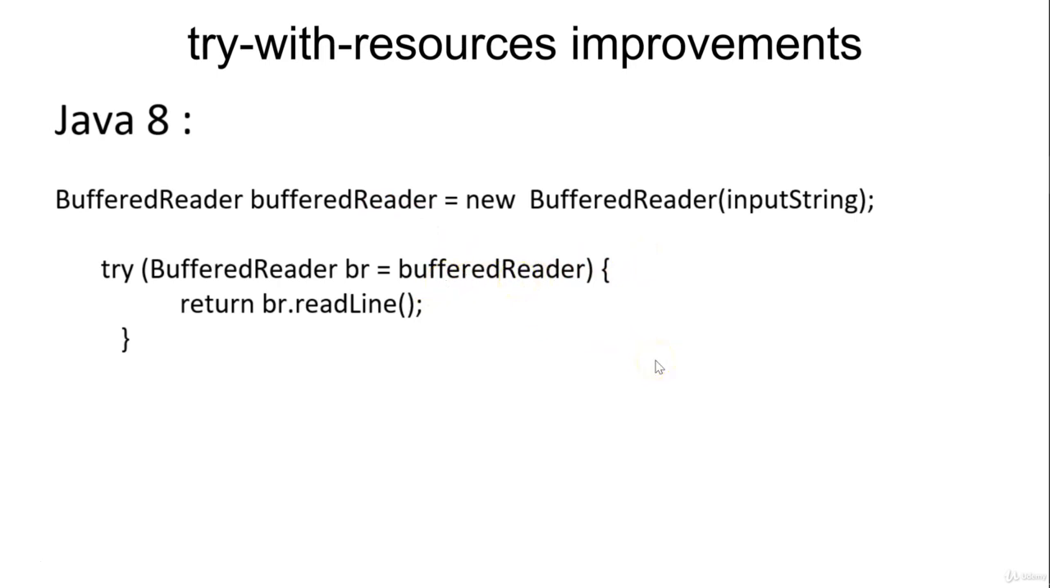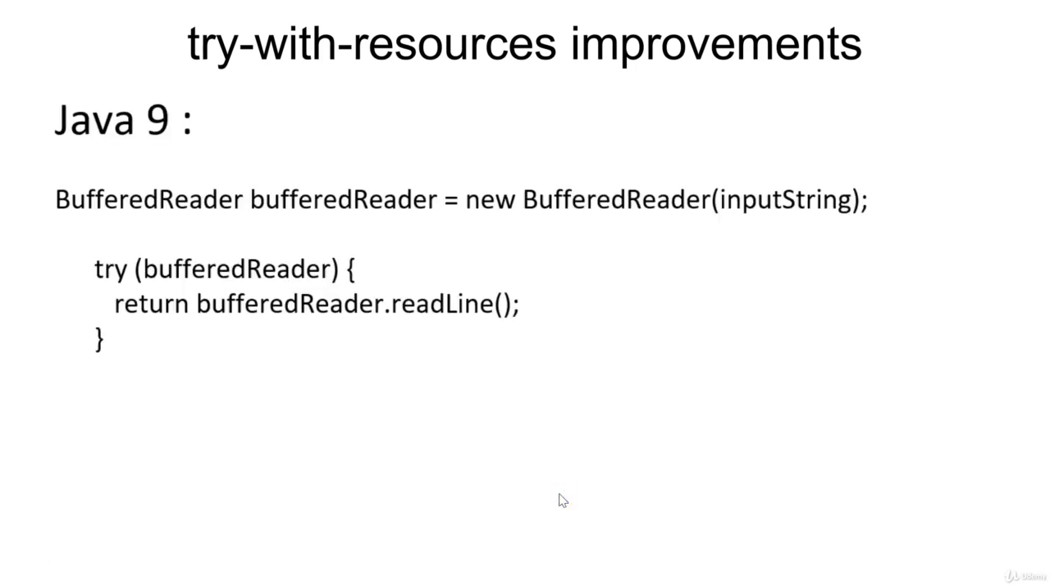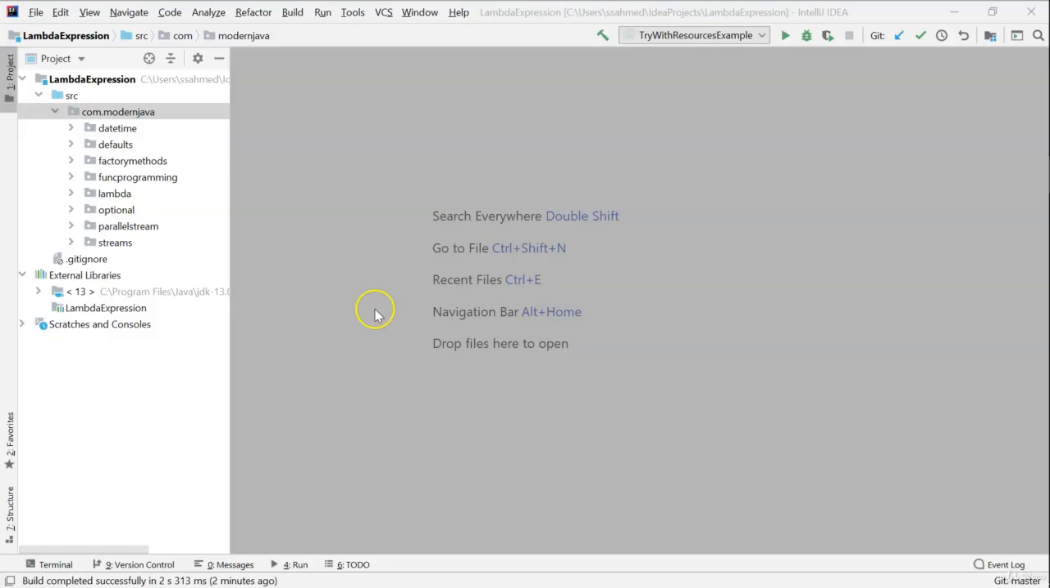So this improvement has been made in Java 9 where you don't have to initialize another variable in the try with resources block. So in this case, there is no br1 equal to BufferedReader. So this improvement has been made, which makes sense in Java 9.